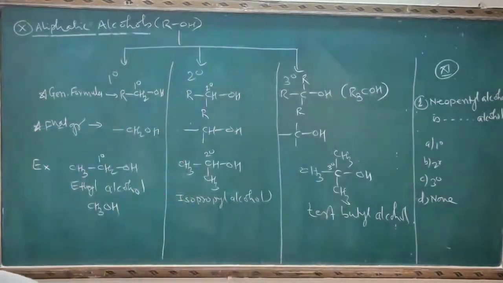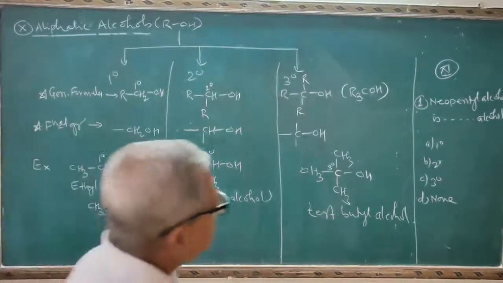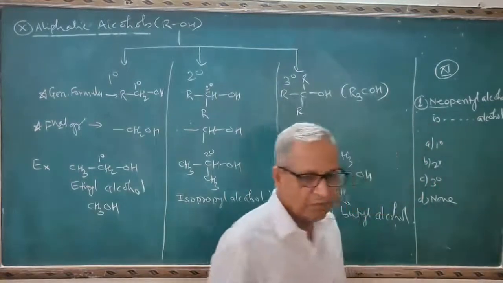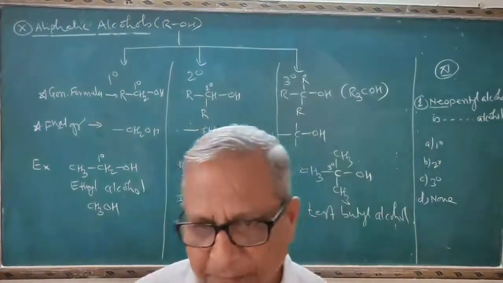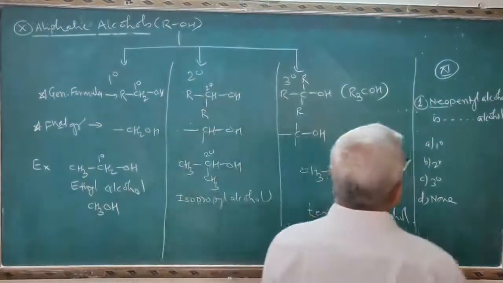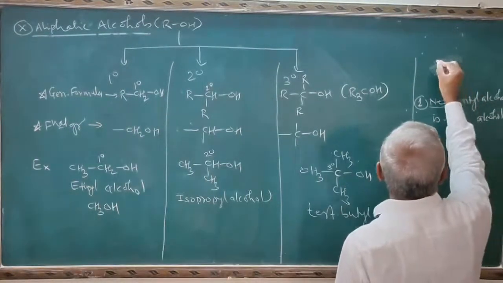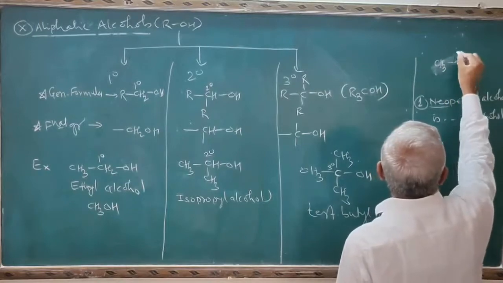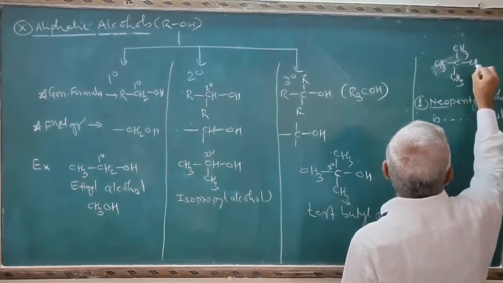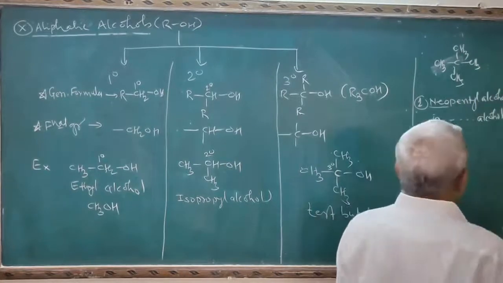Many times students don't know the meaning of neo. You know pentyl indicates 5 carbon atoms. And see, the neopentyl alcohol has the formula CH3C(CH3)2CH2OH. This is the neopentyl.